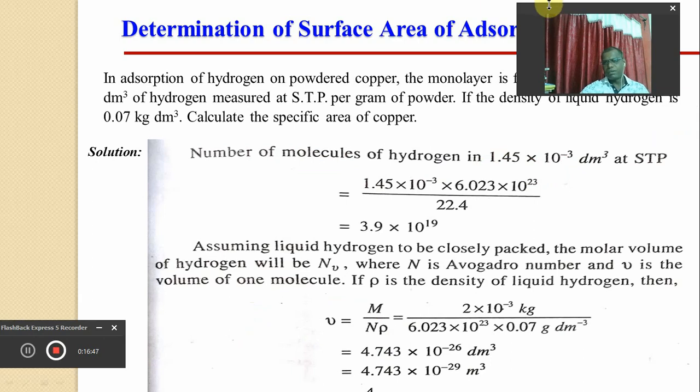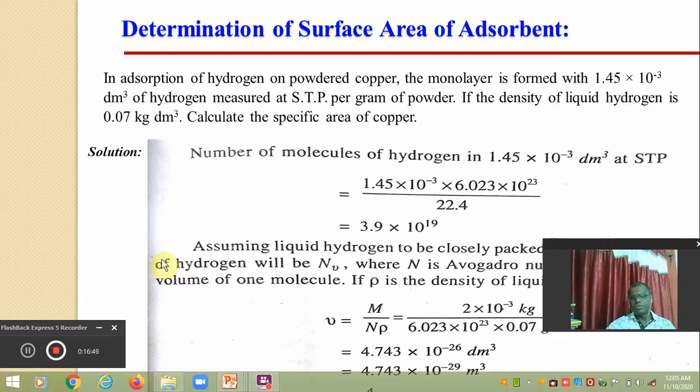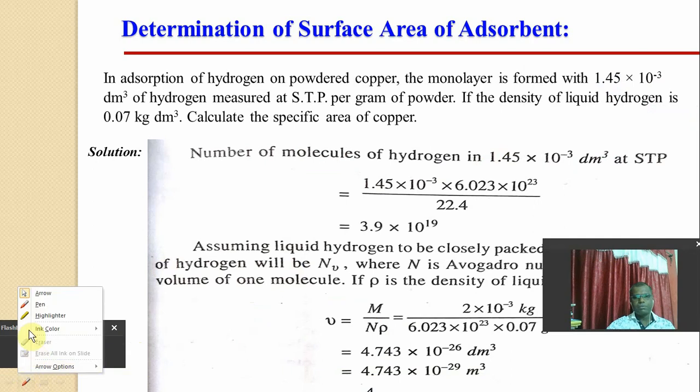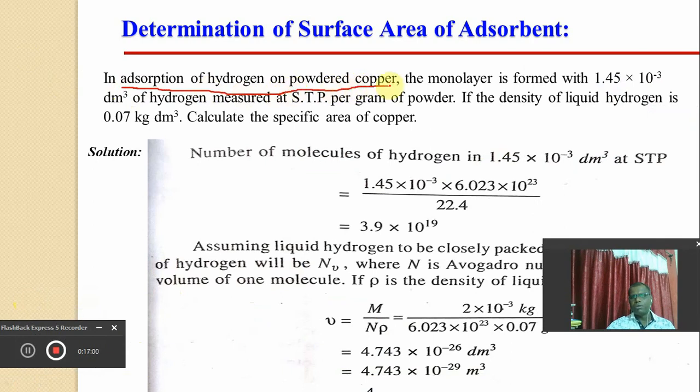Based upon the same, we can discuss some numericals here. Suppose you consider one numerical based upon the determination of surface area. In the adsorption of hydrogen on powder copper, the monolayer is formed with 1.45 into 10 raised to minus 3 dm cube of hydrogen measured at STP per gram of powder. If the density of liquid hydrogen is given as 0.07 kg per dm cube, calculate the surface area or the specific area of copper.